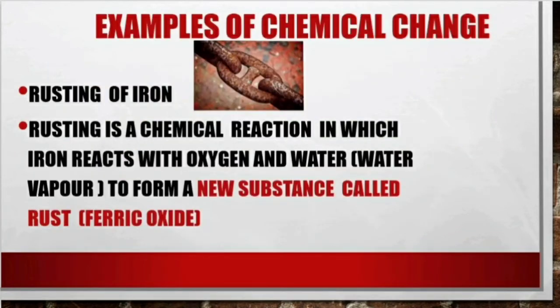Examples of chemical change. First one, rusting of iron. Rusting is a chemical reaction in which iron reacts with oxygen and water or water vapor to form a new substance called rust, that is ferric oxide.